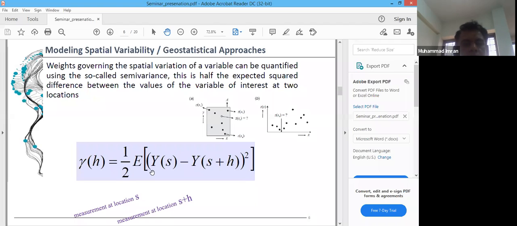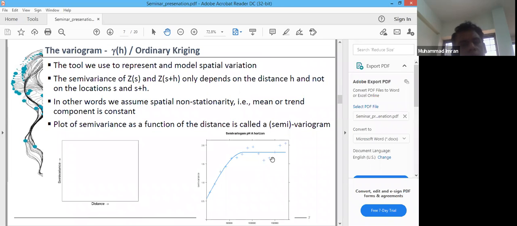When we model this for all the distances and plot the semi-variances against distance, we come up with the semi-variogram.